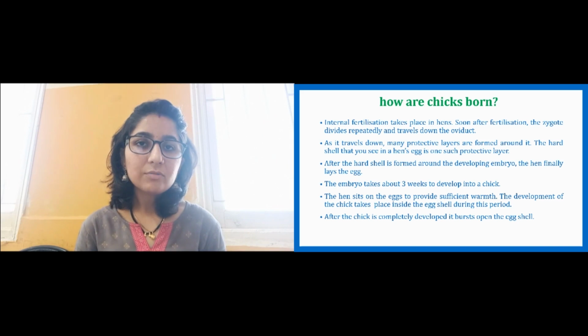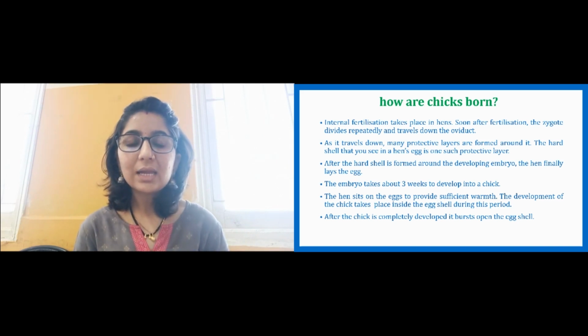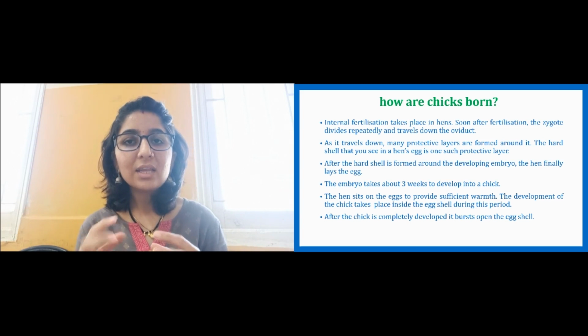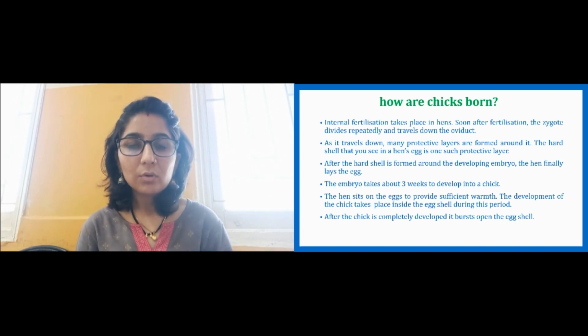After laying the egg, the embryo inside the egg will take almost 3 weeks to develop. And if you have seen, the hen sits on the egg, right, just to provide it warmth. Till the warmth is provided, the chick will not develop.